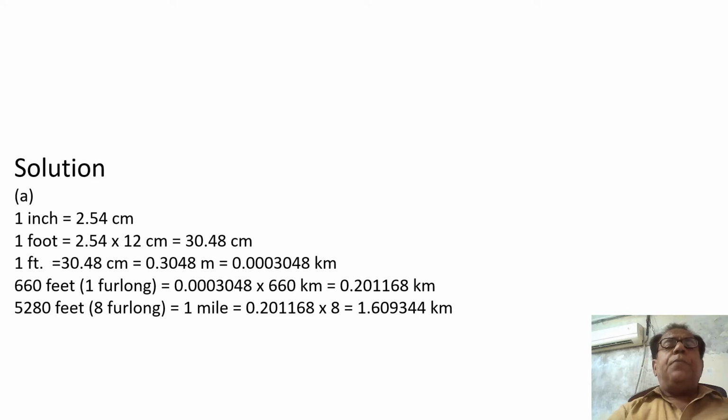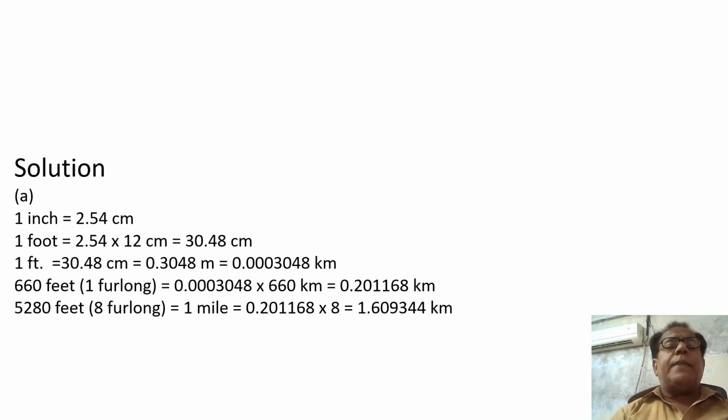Therefore, we rewrite the above line as 1 foot is equal to 30.48 centimeter, which is again equal to 0.3048 meter, which is again equal to 0.0003048 kilometer. Now we have defined 1 foot in terms of kilometer in this part of our solution.